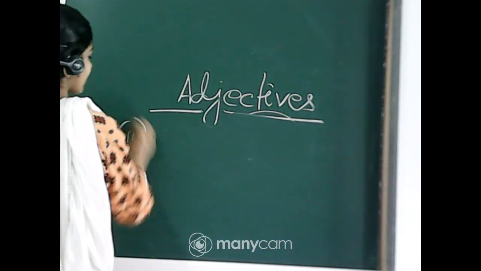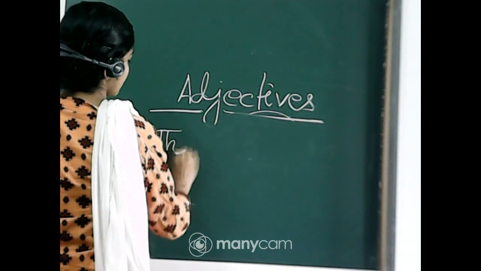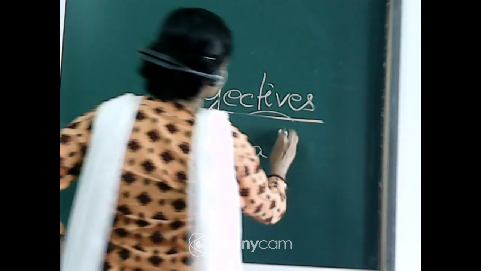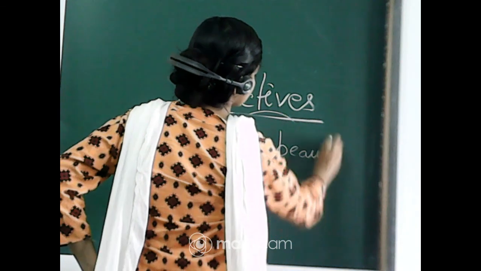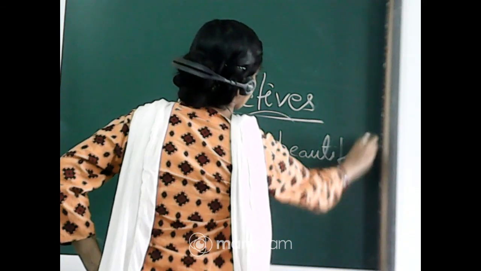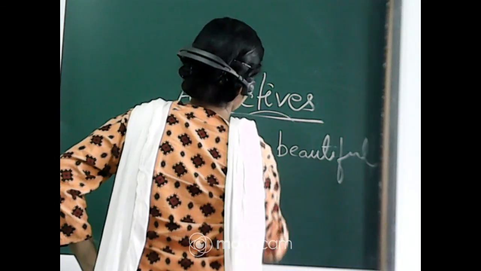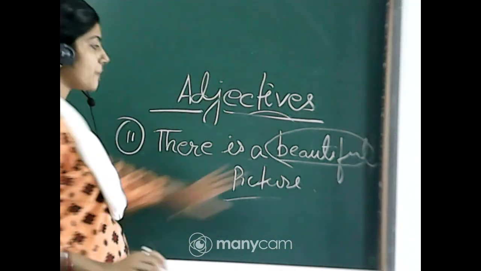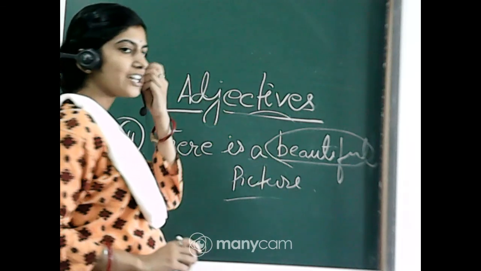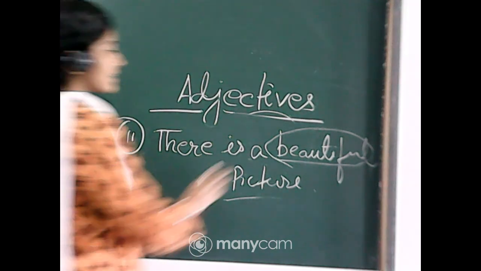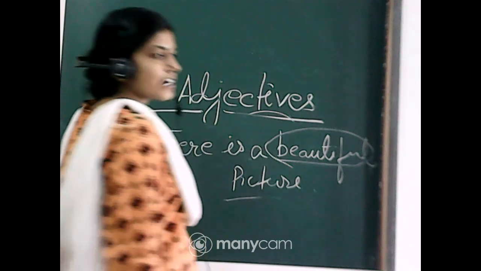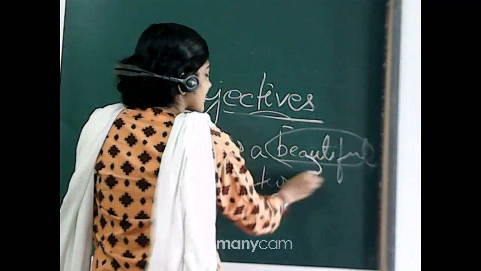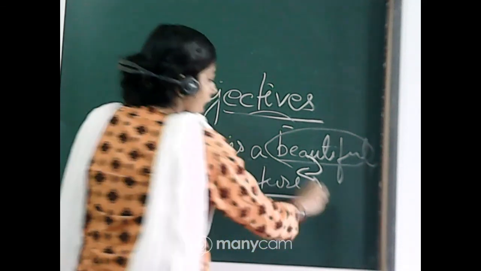Number 2, another example. There is a beautiful picture. Okay, the word beautiful is adjective, na, and it is a describing word. It describes what? Okay, it describes the word picture, na. Picture is a noun.